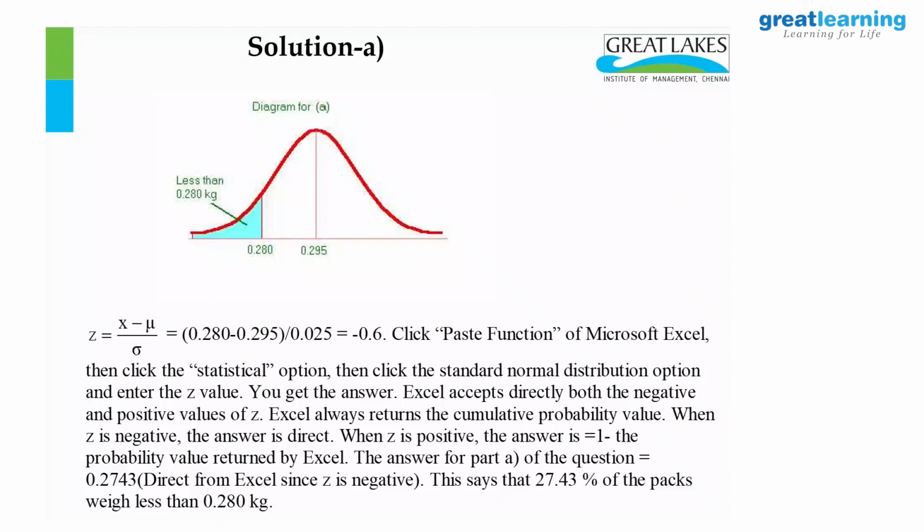Less than 0.28, the question is asked. Entire class, person there, tell me. Wonderful. Why do you say 0? At a point it is 0. Why at a point is 0? Because it is a continuous distribution. For a continuous distribution, it is enough if you say probability less than 0.28. But for Poisson, binomial and all, less than 5 and less than or equal to 5 are not the same. But here, less than 0.28 is the same as less than or equal to, it doesn't make a difference.